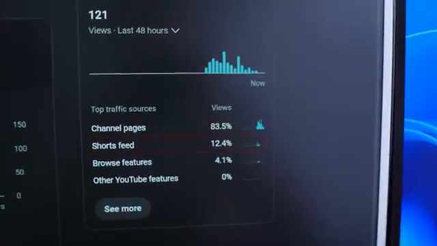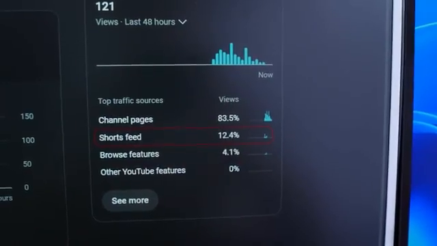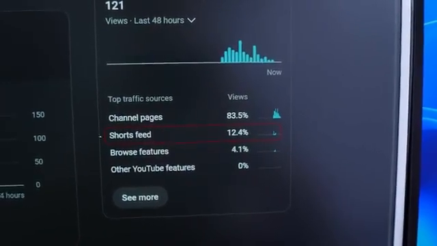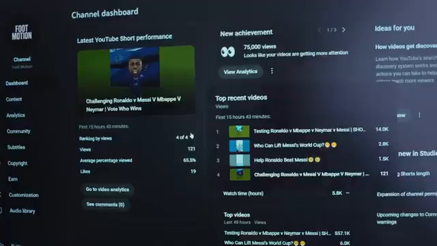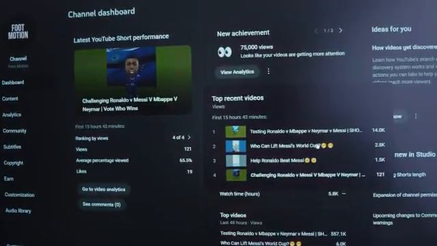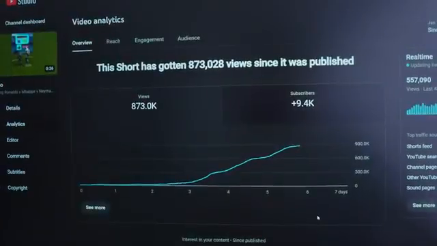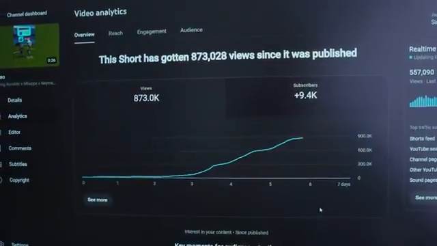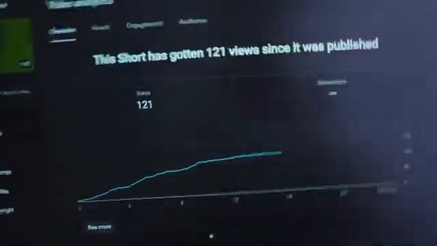We have only gotten 12% of our views from the shorts feed, whereas it should be our highest viewed traffic source. It should not be channel pages. We are getting this traffic from our channel pages because our highest viewed short is now just under 900,000 views. And really, this has me puzzled as to the exact reason why this short is at 121 views. Our last short is almost at 1 million views. It should not be like this.